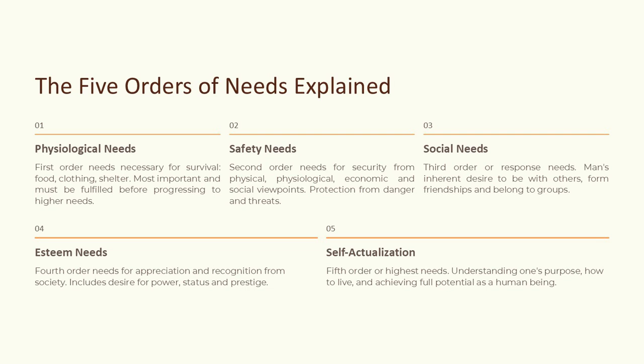The 5 orders of needs explained. 01. Physiological needs: first order needs necessary for survival: food, clothing, shelter. Most important and must be fulfilled before progressing to higher needs. 02. Safety needs: second order needs for security from physical, physiological, economic and social viewpoints. Protection from danger and threats.